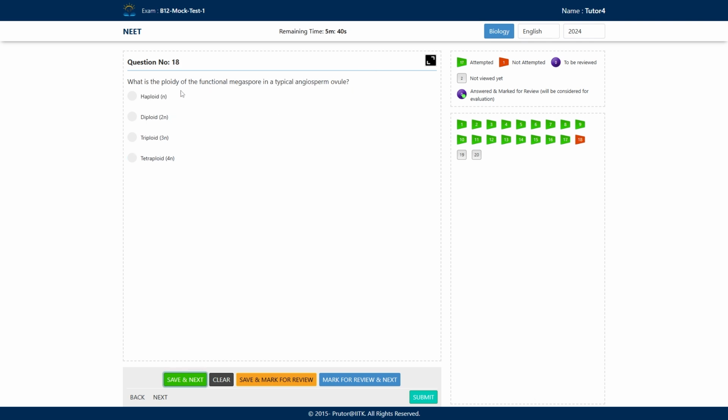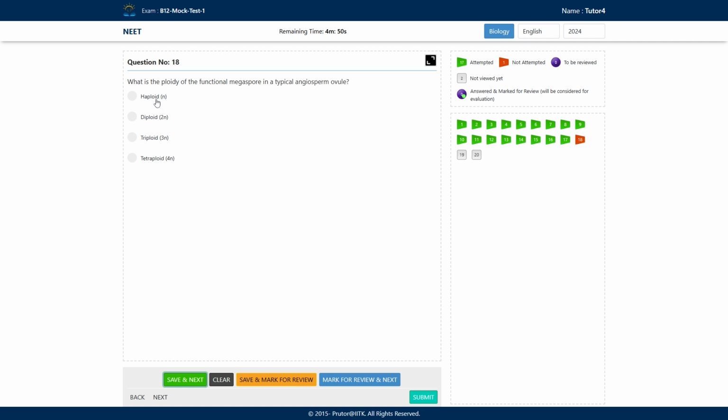Now, next question. What is the ploidy of the functional megaspore in the typical angiosperm ovule? So they are asking about the ploidy. Means they are asking about the number of chromosomes, or you can say the set of chromosomes. Okay, they are asking about the number of sets of chromosomes present in the megaspore in a typical angiosperm ovule. How many sets of chromosomes are present? Is it haploid, diploid, triploid, or tetraploid?